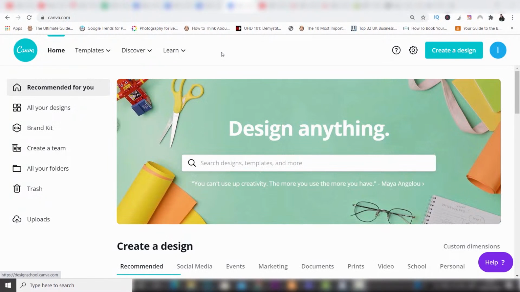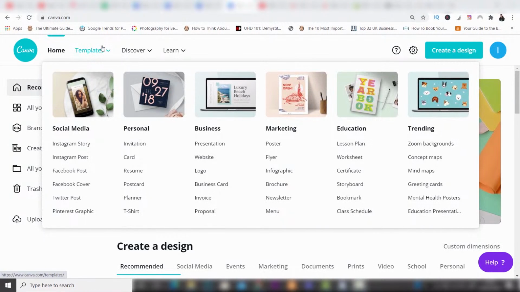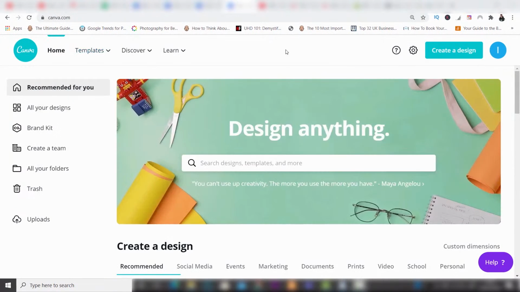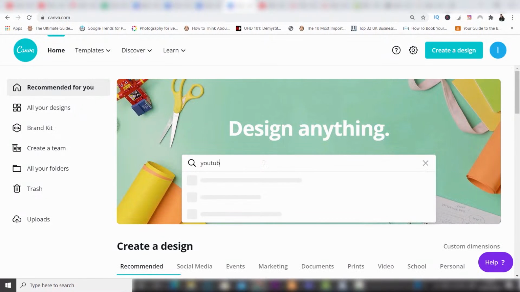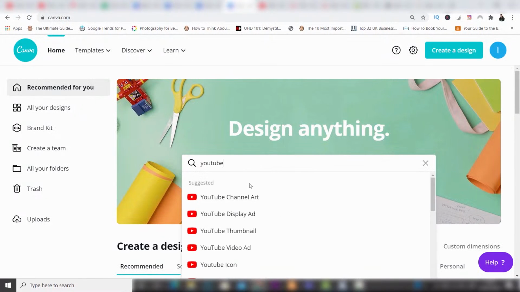So first up at the top, you've got templates. And if we hover over this, you've got a bunch. You've got social media, personal, business, marketing, education, trending, and you've got lists under every single one of these for the website, logo, Instagram posts, Facebook posts. The list goes on. You have so many available. Now, if you do happen to miss that, you've also got an option here where you get to type into a search bar what you want. So I'm just going to type in YouTube, and you can see your YouTube options which come up. These are different options which I can click on and then start creating that design with the correct dimensions.